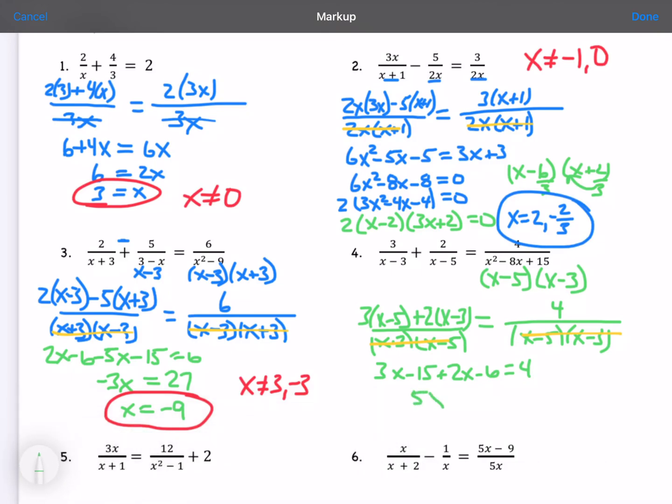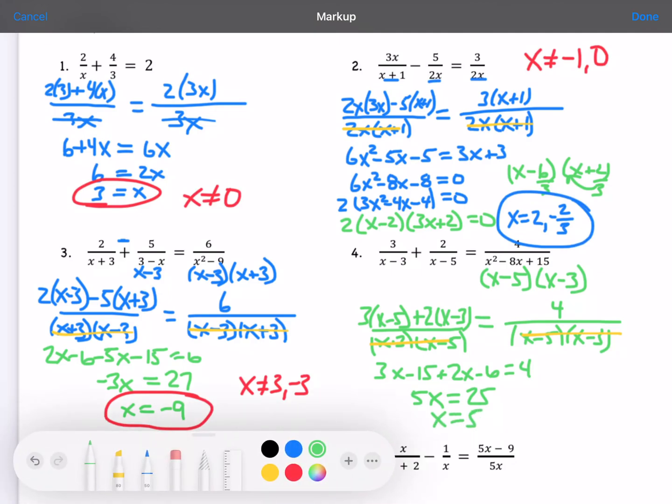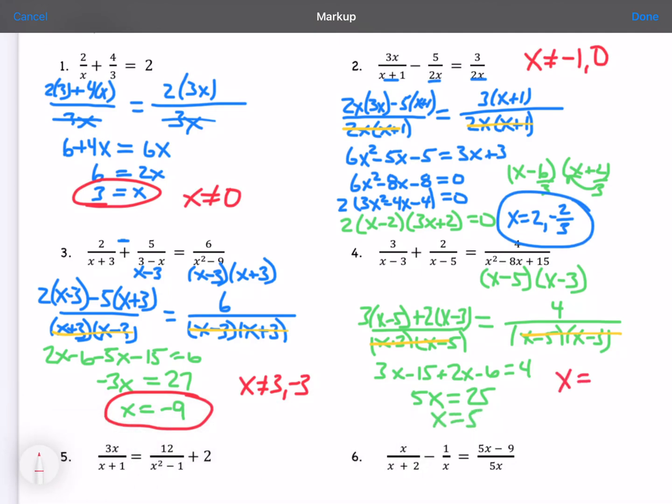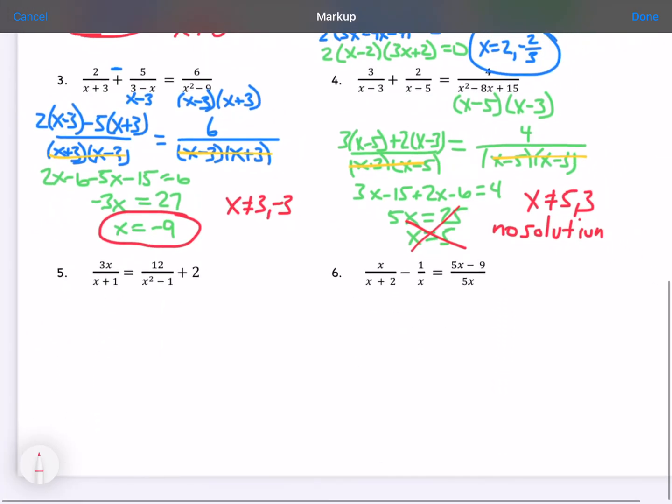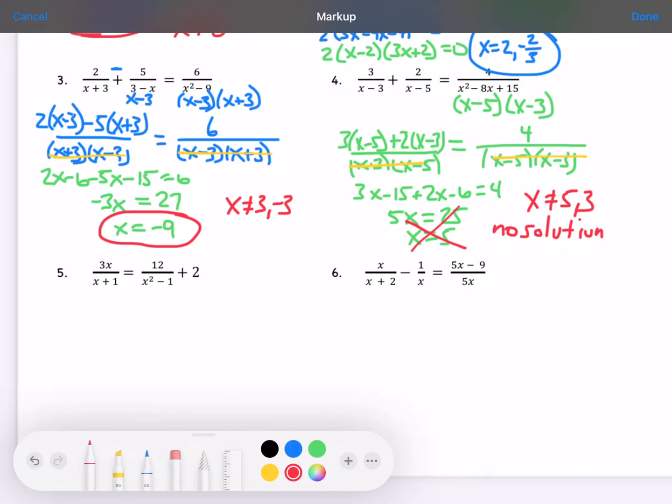So I have 5x, and then I'm going to add 21 equals 25. So x equals 5. My restrictions, though, would be x can't be 5 or 3, so I have no solution. No solution.